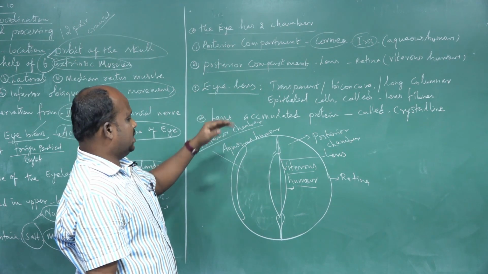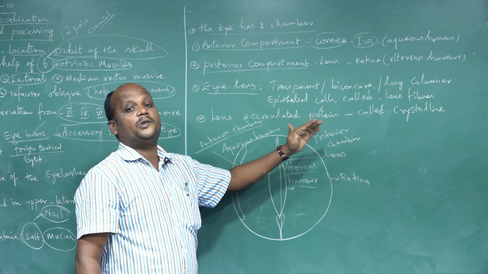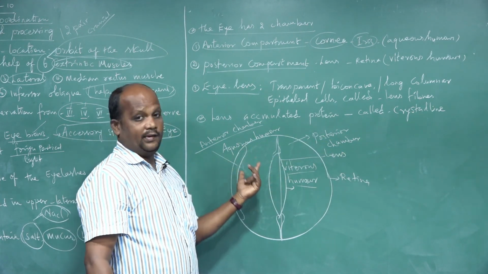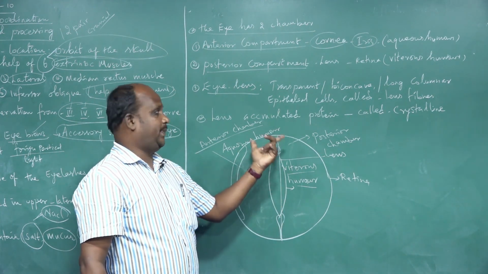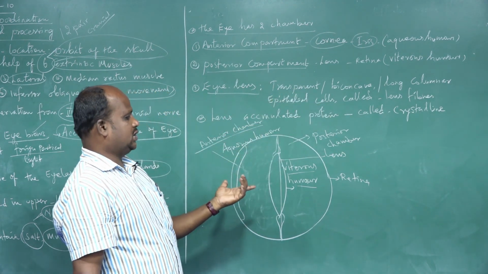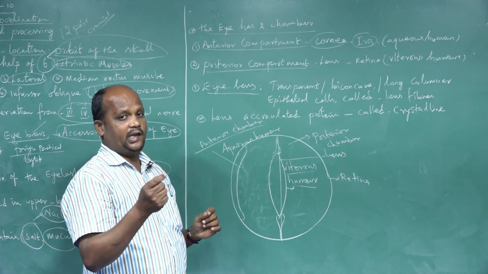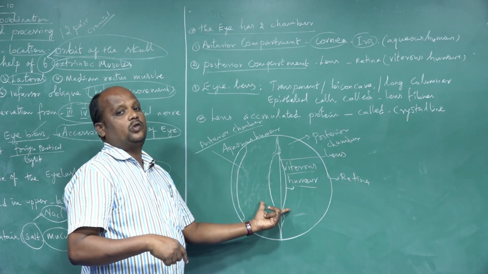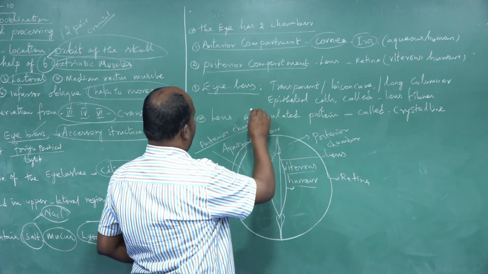So two compartments are filled with fluids. The fluid helps to maintain the spherical structure of the eye. The fluids in the two chambers act as a transparent pathway and a lubricating structure. Another important activity is that the spherical shape of the eye is maintained by these two fluids. That is the importance of the fluids in the spherical eye structure.